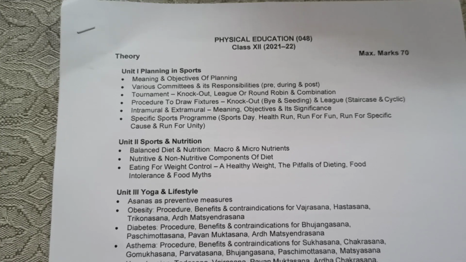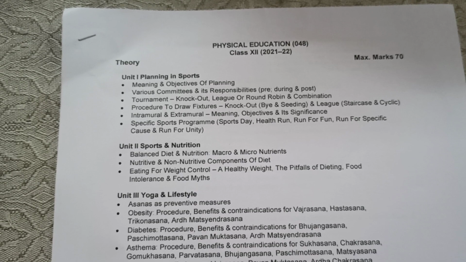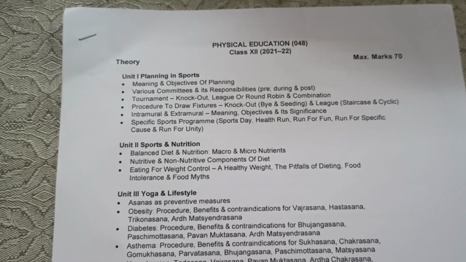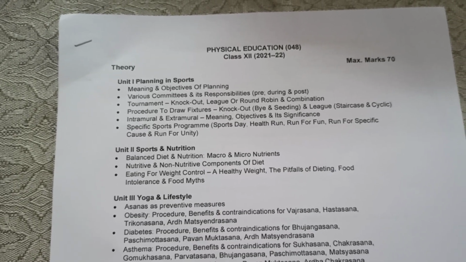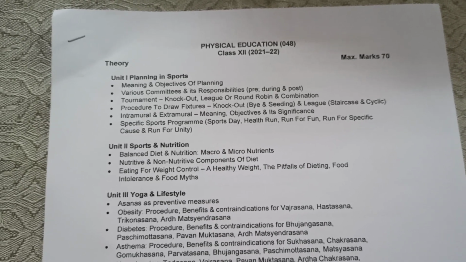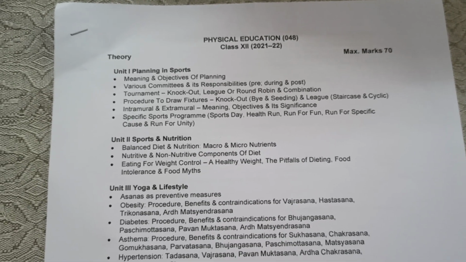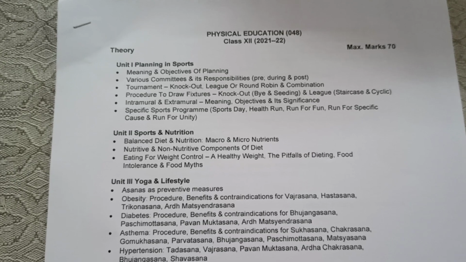After that, we are going to learn about the tournament. In that, we'll learn about the three types of tournament. The first is knockout tournament, the second is league tournament or round robin tournament, and the third one is combination tournament. After that, we'll discuss the procedure of drawing fixtures, knockout by bye and seeding, and league method by staircase and cyclic method.